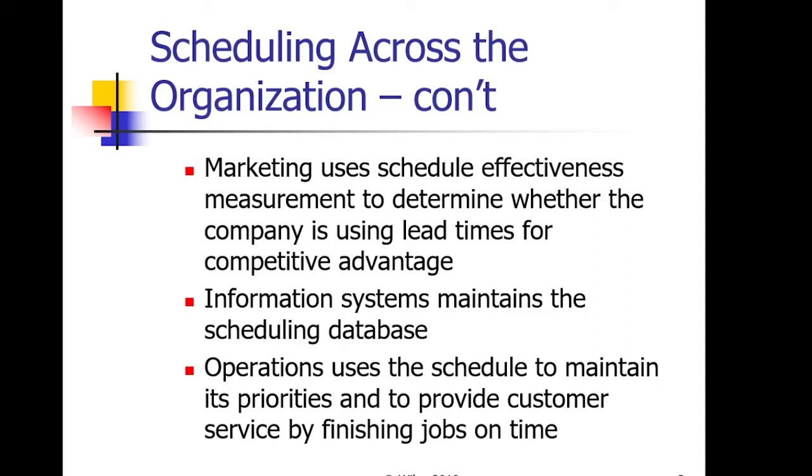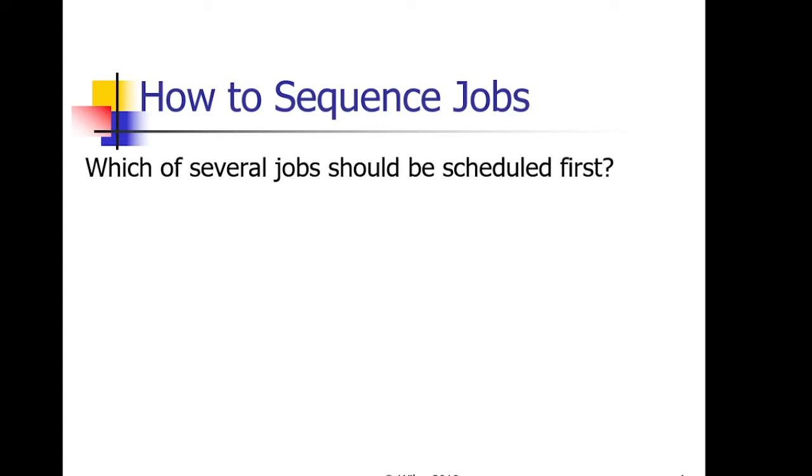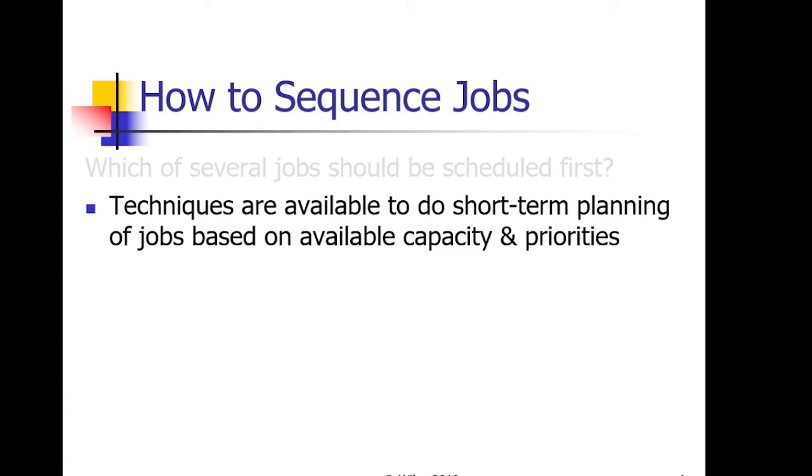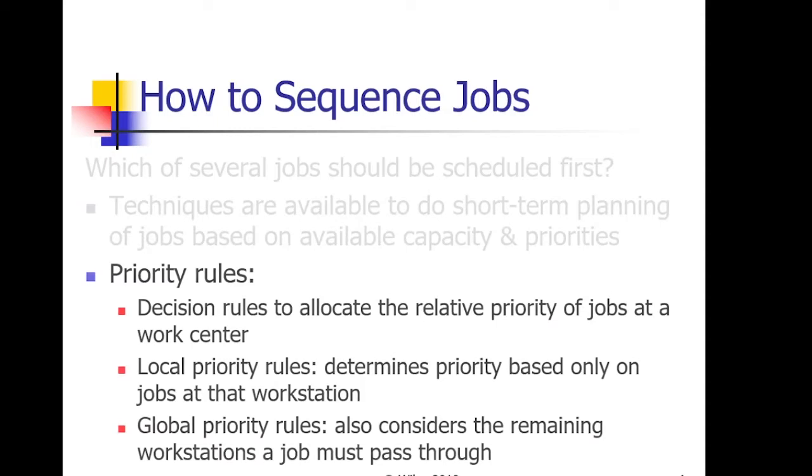If we do not have a particular schedule, we'll misorganize the tasks that we have at hand, and we may complete some tasks that have much time remaining and completely forget the tasks that have to be done immediately. So how do we sequence jobs? First, we have to recognize which of the several jobs should be scheduled first. There are various techniques available to do short-term planning of jobs based on available capacity and priorities. And there are also different types of priority rules.